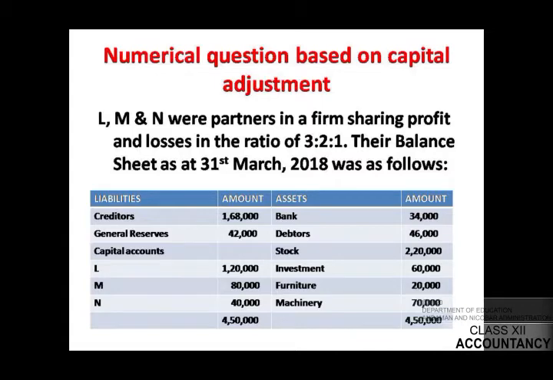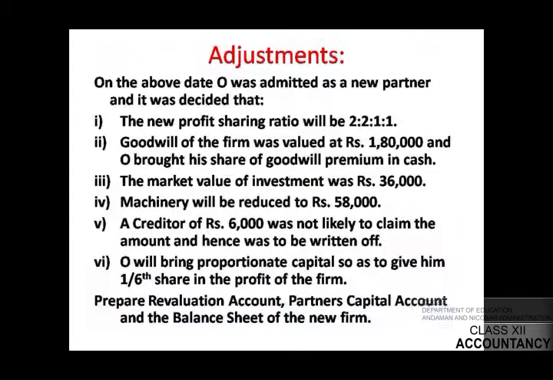Let's pass on to the other side. Bank 34,000, debtors 46,000, stock rupees 2,20,000, investment 60,000, furniture 20,000, machinery rupees 70,000.